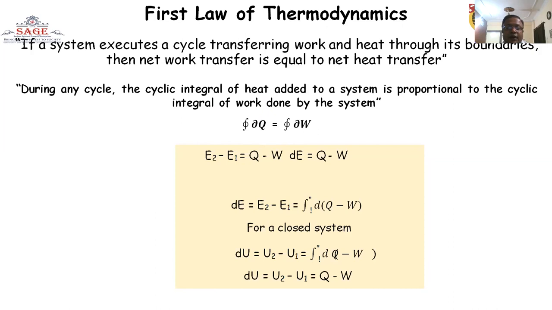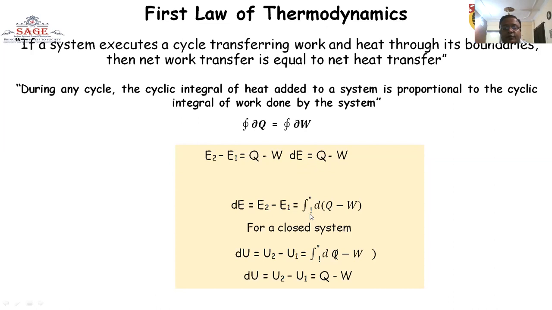In the case of an Otto engine, in an Otto cycle where a number of processes take place, there will be chances of loss of heat, loss of work, and addition of work, and here an amount of heat is supplied. There will be a change of internal energy, E2 minus E1, equal to Q minus W. dE is represented by the change of internal energy. dE is equal to E2 minus E1, and the limit goes from 1 to 2.